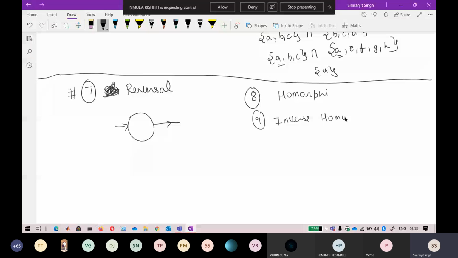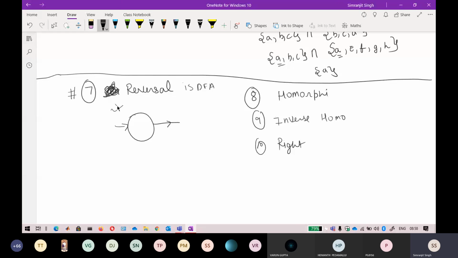There is another property called right quotient. Hold on to reversal for that, because I don't think I have told you about reversal. Reversal is again possible in DFA. It's like complementation. I have to take one or more examples to prove how reversal is exactly applicable, and that will take a little bit of time. That is why I'm ending my session here.